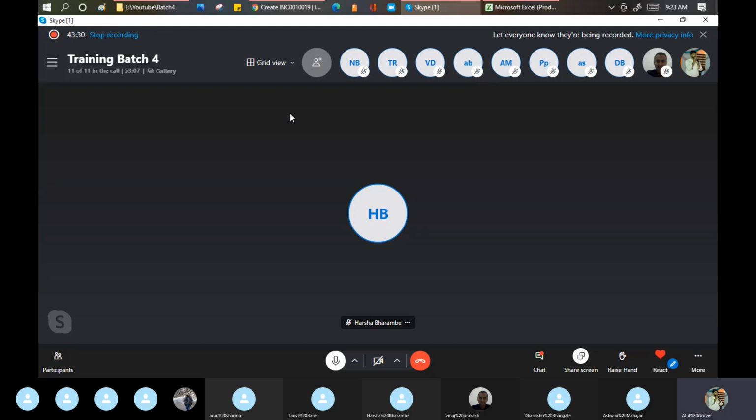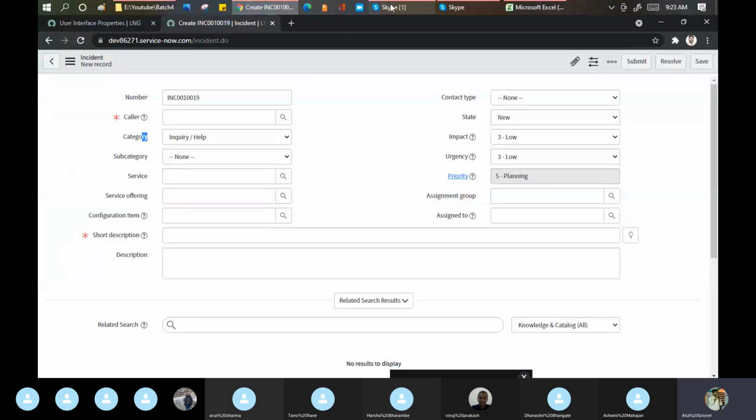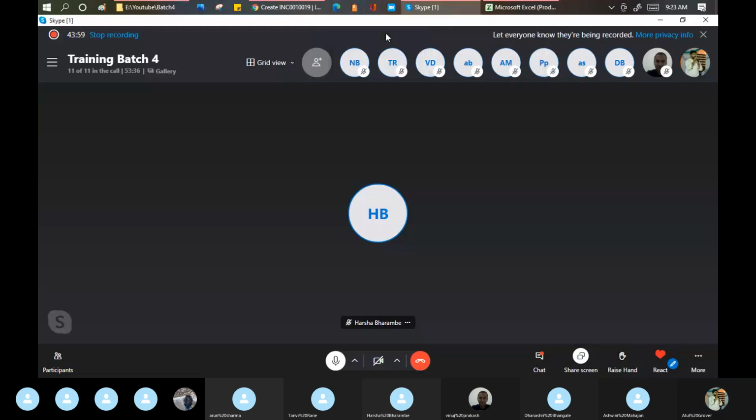Okay. And I want this project to happen in ServiceNow. I have been taking trainings since approximately September or October, but I'm using an Excel sheet to maintain all my records: attendance, agenda, fees, anything. I am taking care of that part. I want you guys to build an application, a module for me in ServiceNow, to track this complete stuff. Got the requirement?